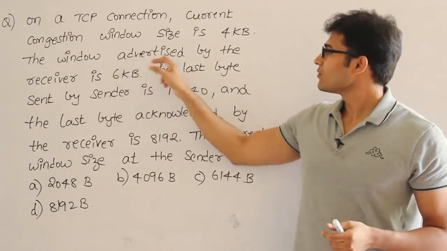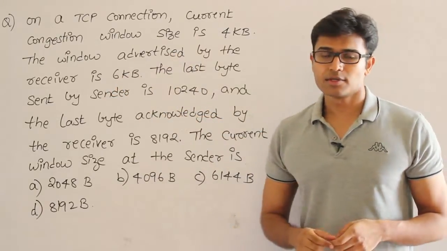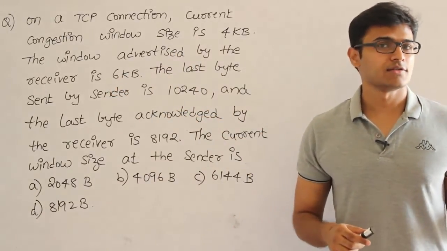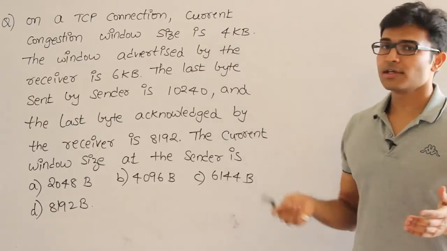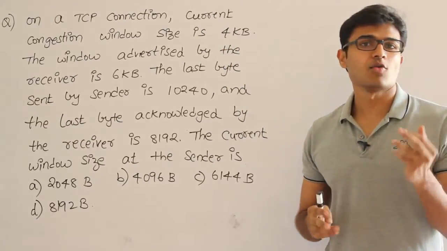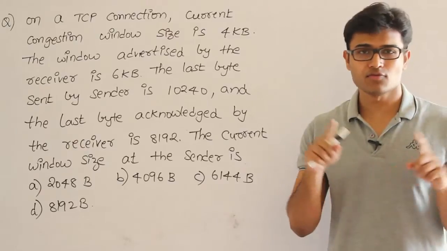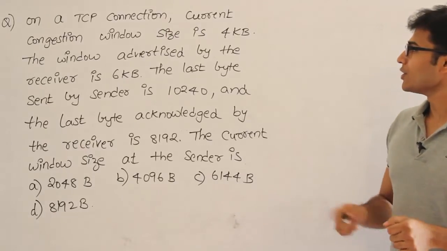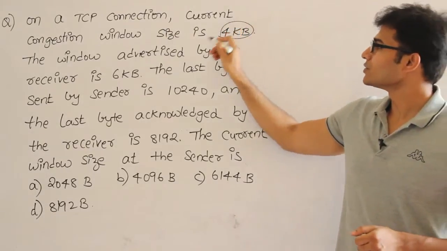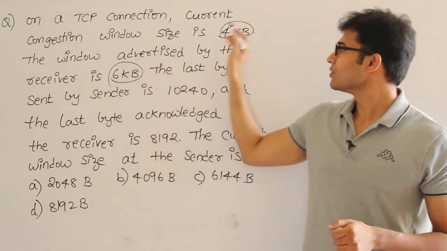Now the window advertised by the receiver is 6 KB, which means the receiver is saying that I can receive 6 KB, and the network is saying that I can receive 4 KB. Therefore, how big a window should you be sending? Only 4 KB, right? Therefore, you should always send the minimum of these two. So the actual sender window will be 4 KB.